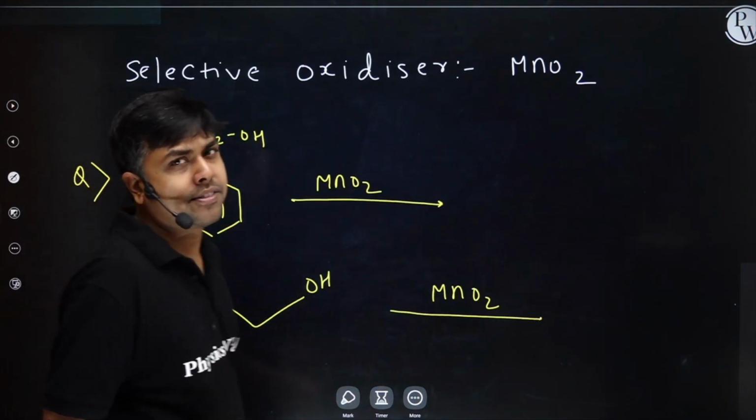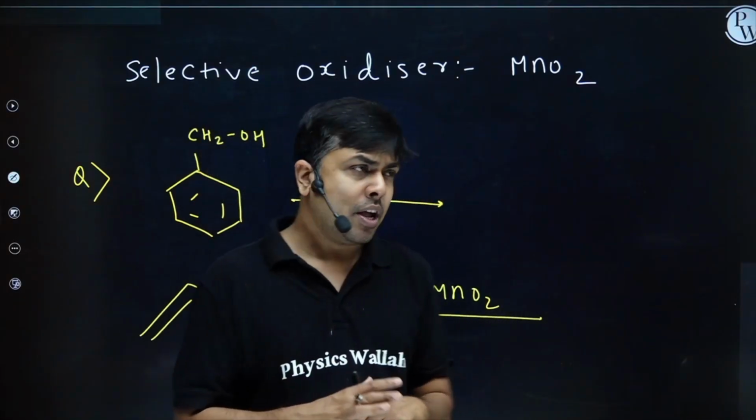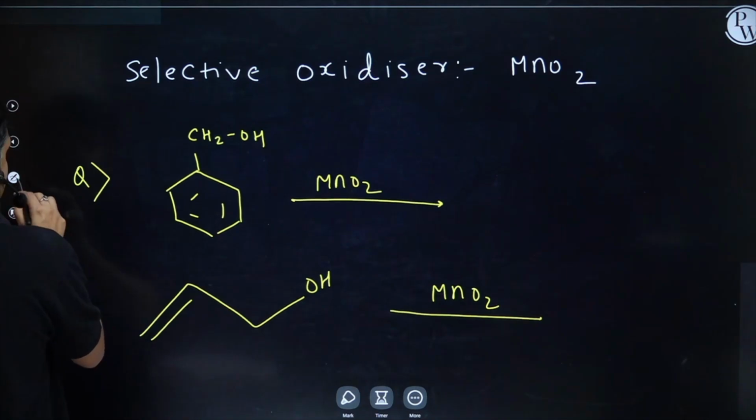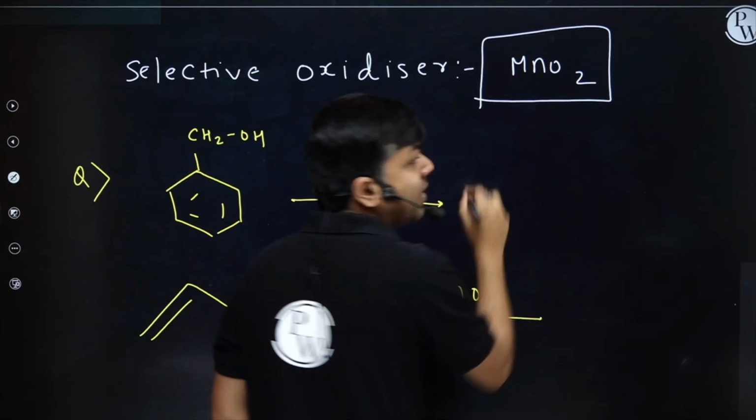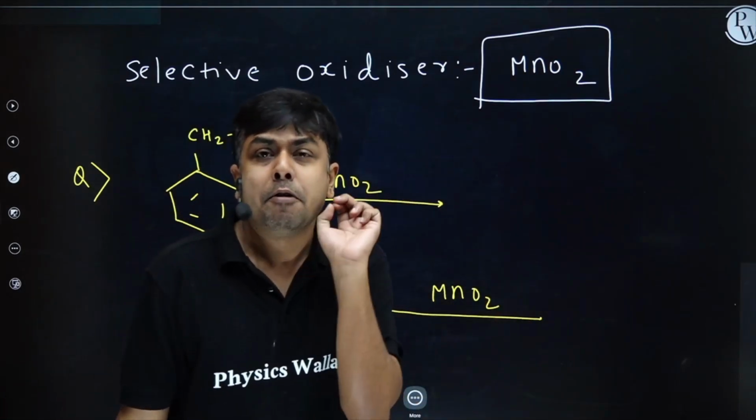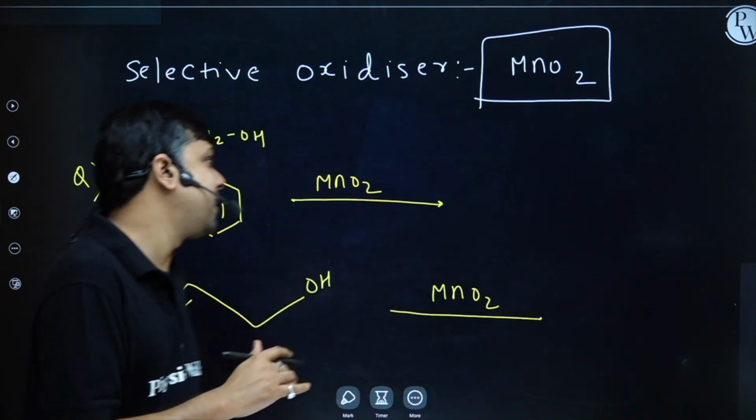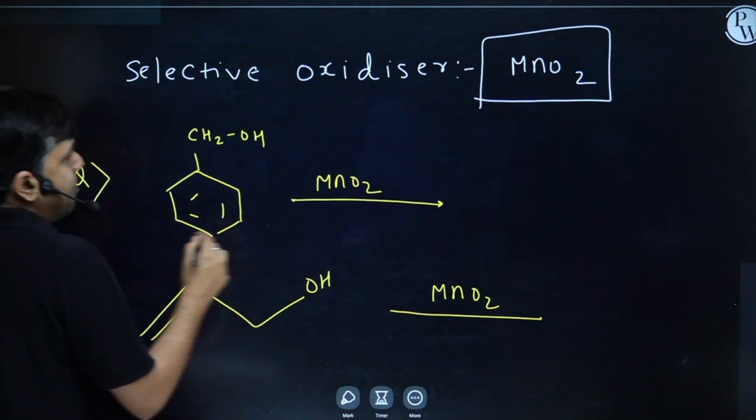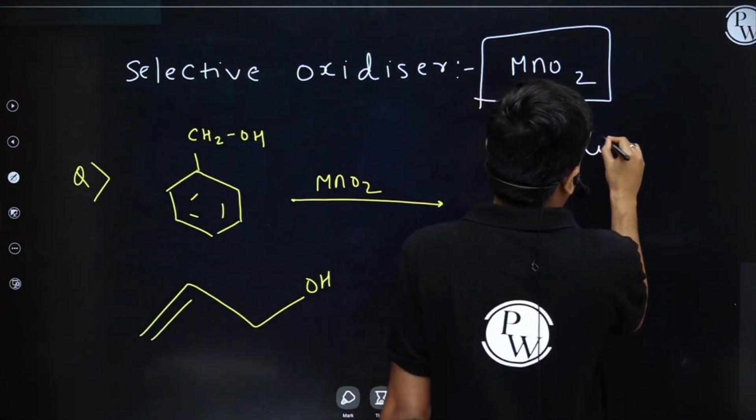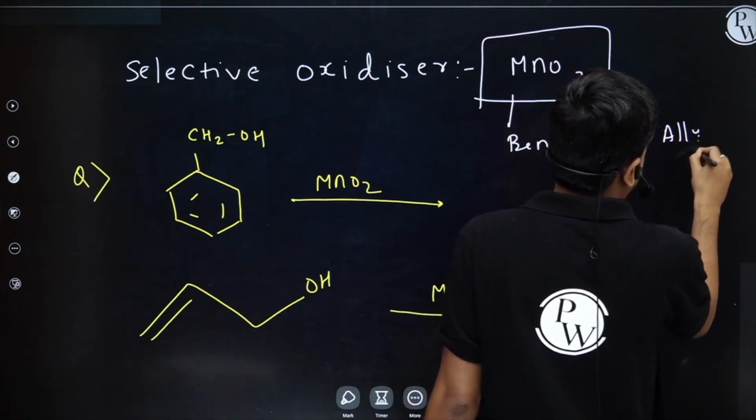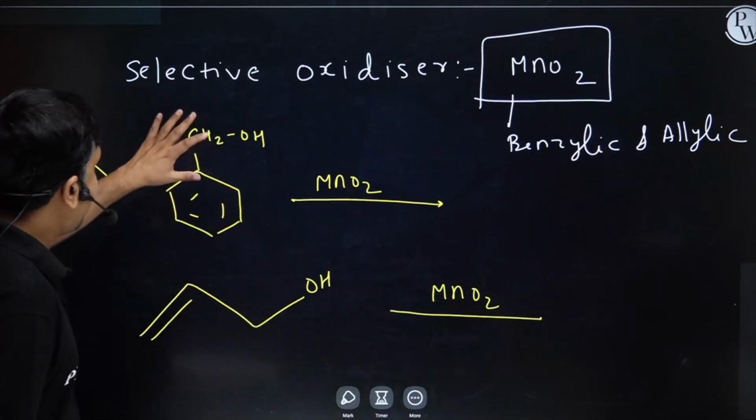Students, now we have a selective oxidizer, and this selective oxidizer is MnO2. It is also a mild oxidizer, but it is able to oxidize certain species only. It mainly oxidizes benzylic and allylic alcohols only.